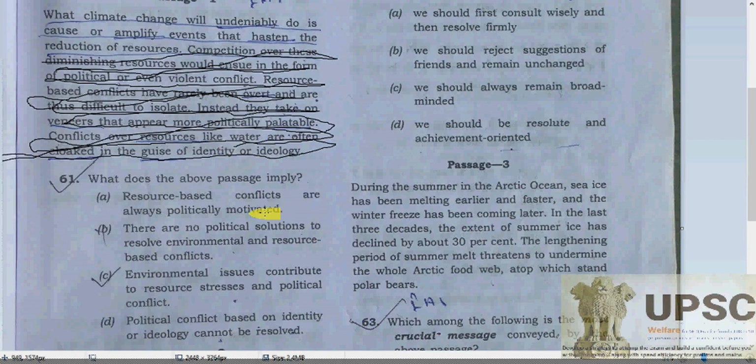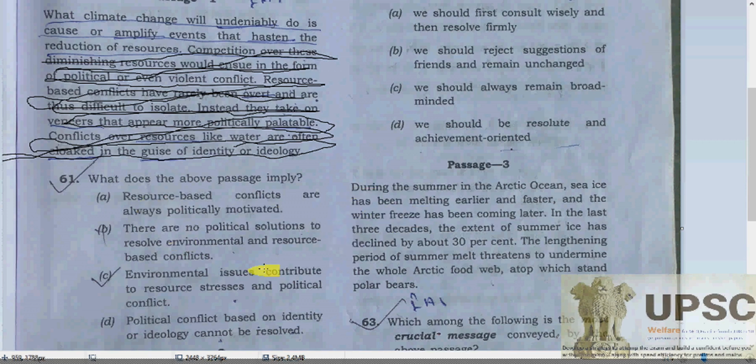So definitely there is political involvement also, and they try to go for populism by raising such kinds of disputes. These are natural resources, but they especially target water disputes and agriculture disputes.